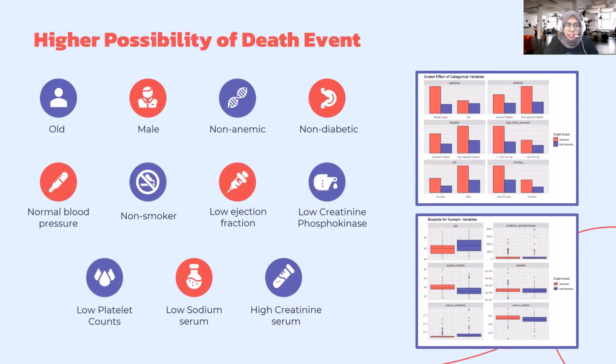Based on the bar chart and the box plot generated from the simulation, we have identified the general factors that contribute towards the death event of heart failure. Patients with high possibility of death are mostly old, male, non-anemic, non-diabetic, have normal blood pressure and are also non-smokers. They also have a lower ejection fraction, low creatinine phosphokinase, low platelet counts, low serum sodium, and also have a high serum creatinine.